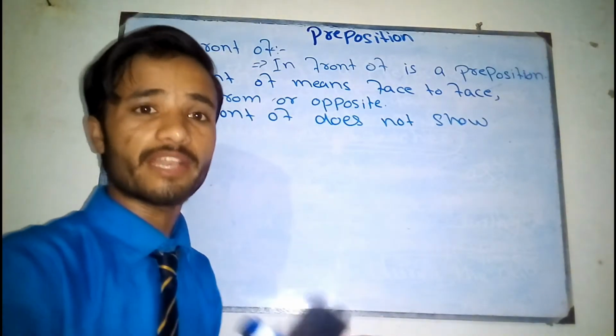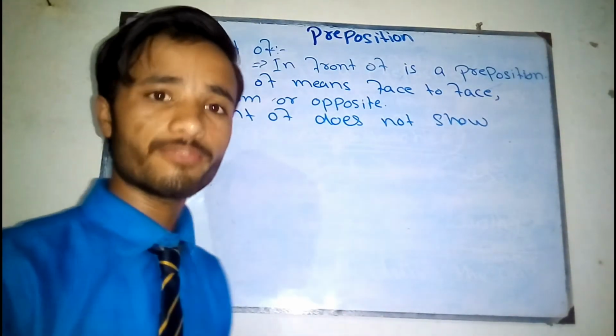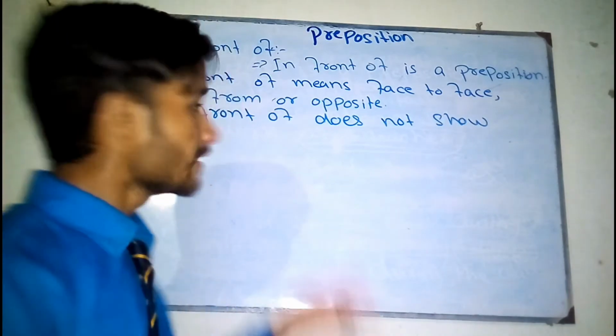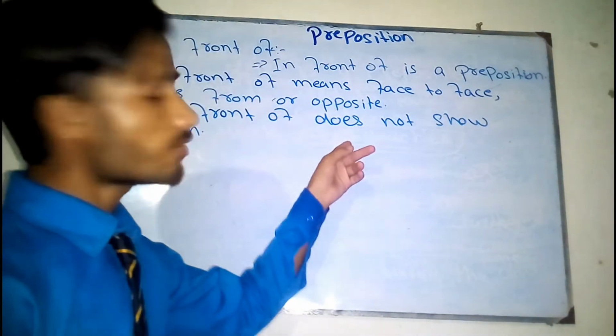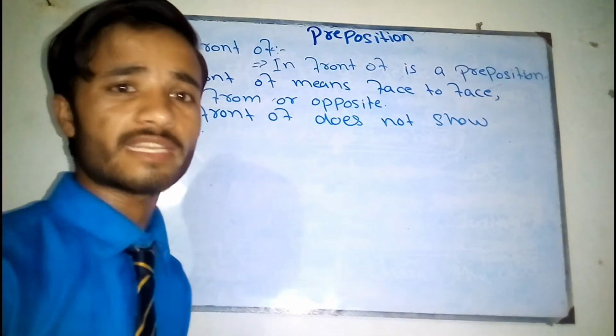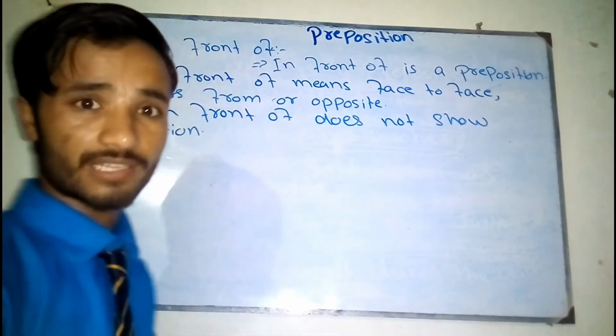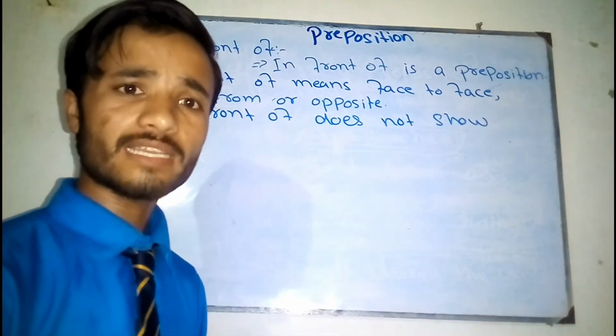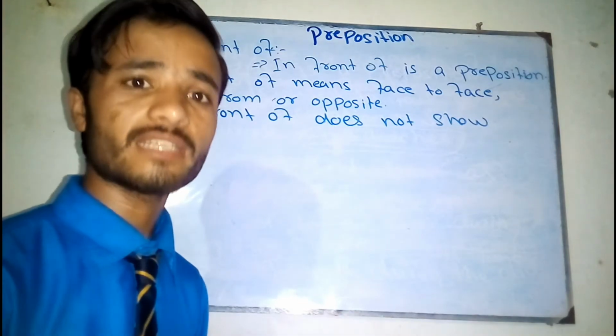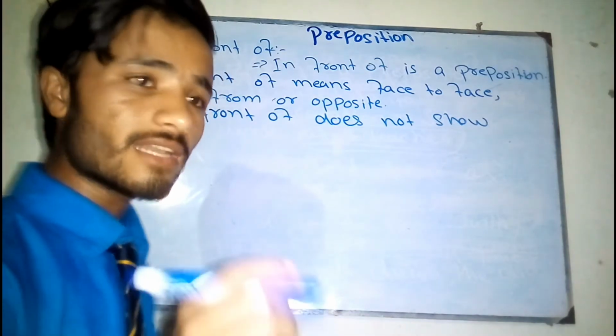It doesn't have any kind of movement, or it does not show any kind of movements. Is this clear? In front of जो है हरकत को जाहिर नहीं करता. Motion means हरकत, हरकत को जाहिर नहीं करता है, या फिर एक्शन को जाहिर नहीं करता. Is this clear? Now see the example.